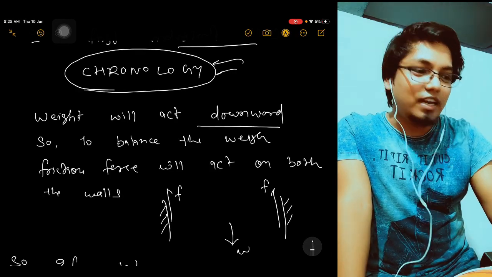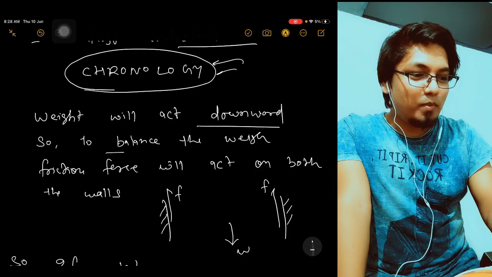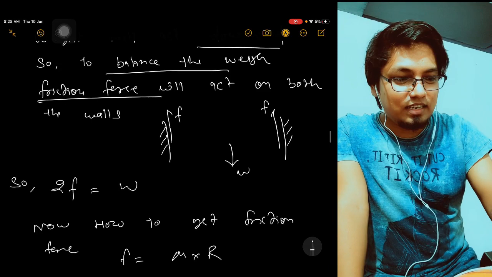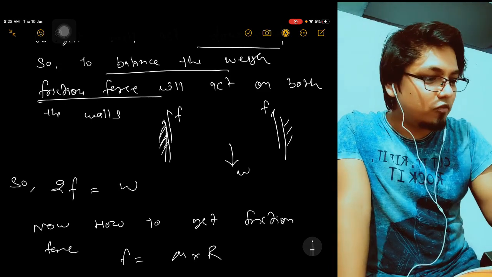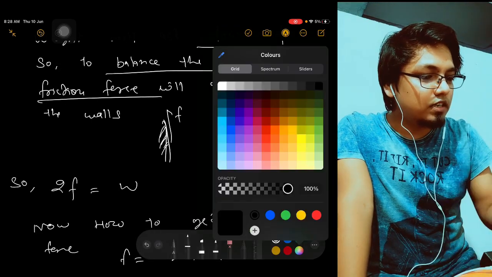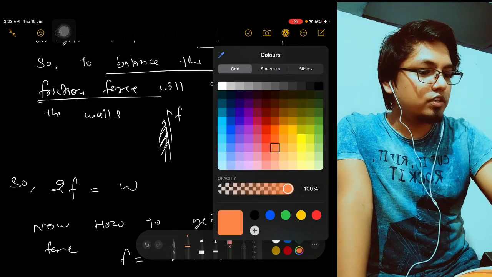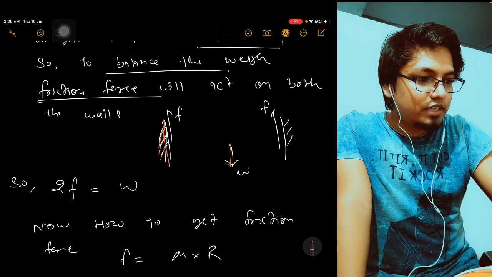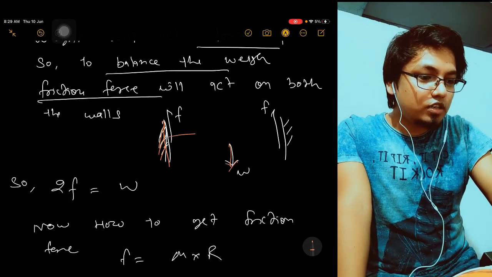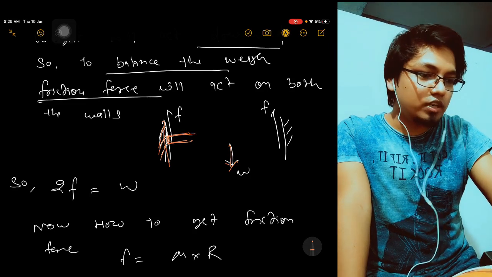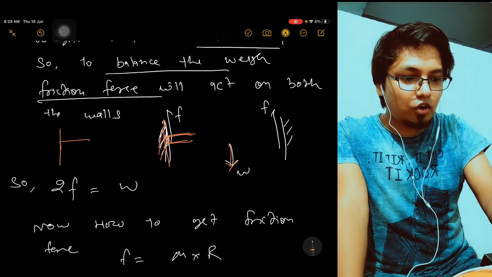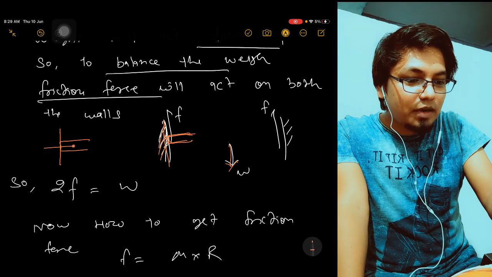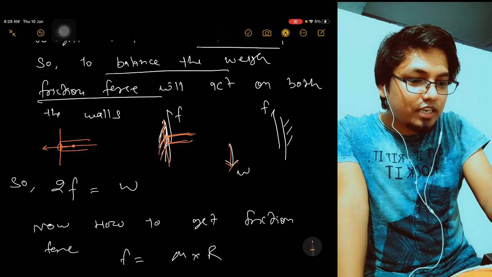Weight will act downward, we know this. So to balance the weight, friction force will act upward. Understand this part. See, suppose this is the wall. Let me change the color of my pencil, I should go for this orange color. Okay, see, this is the wall. Weight is acting downward, so the rod will touch the wall after enough expansion. When the rod compresses the wall, then the wall will give you a reaction force.